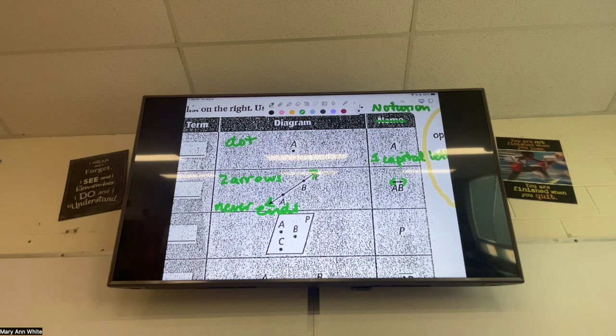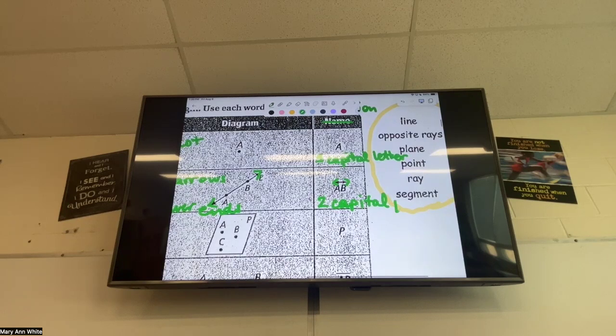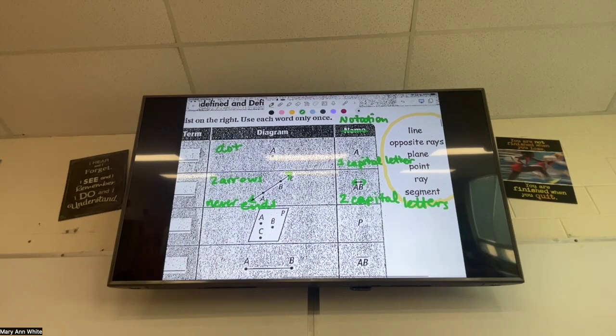And this time with the line, it's not just one letter, it's 2 letters. Because if I just have one letter A, there could be a line anywhere through A. I want to know at what point I'm going from and to. And that's the line that I'm connecting it. So this one has 2 capital letters. It has 2 arrows, it never ends, it's got 2 capital letters.